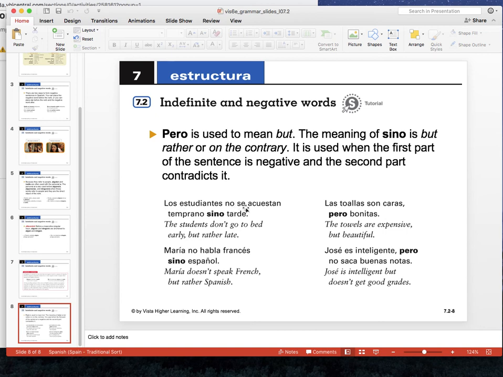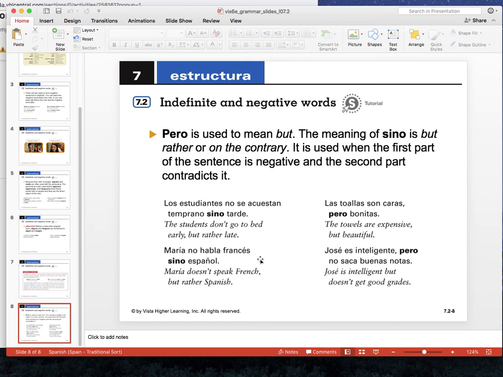Los estudiantes no se acuestan temprano, sino tarde, right? But rather. Las toallas son caras, pero bonitas. The towels are expensive, but beautiful, right? This doesn't contradict anything. This is just adding more information.